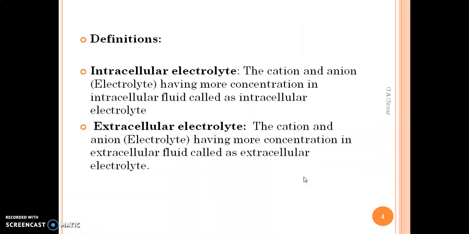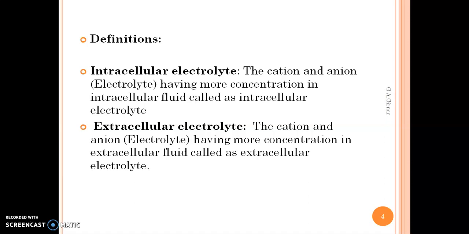Now we have to focus on the electrolytes, since we have discussed this point. What exactly is meant by intracellular electrolytes? The cations and anions having more concentration inside the cell fluid, that is the cytoplasm, are known as intracellular electrolytes.